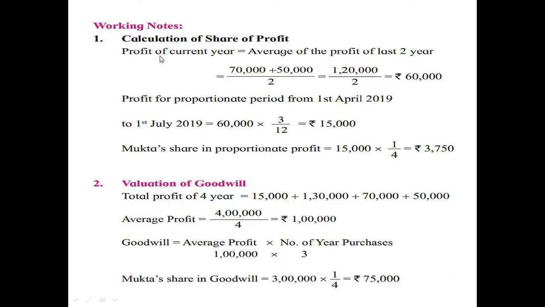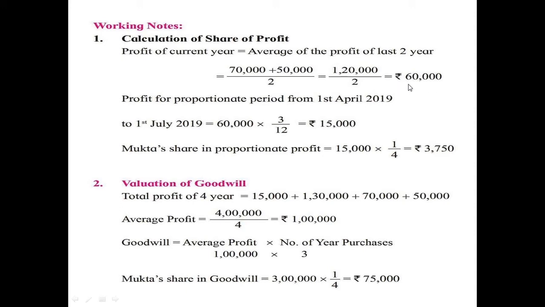Profit of the current year is equal to the average profit of the last 2 years. So 70,000 plus 50,000 divided by 2. 1,20,000 divided by 2 is equal to rupees 60,000. So this 60,000 is for the whole year.